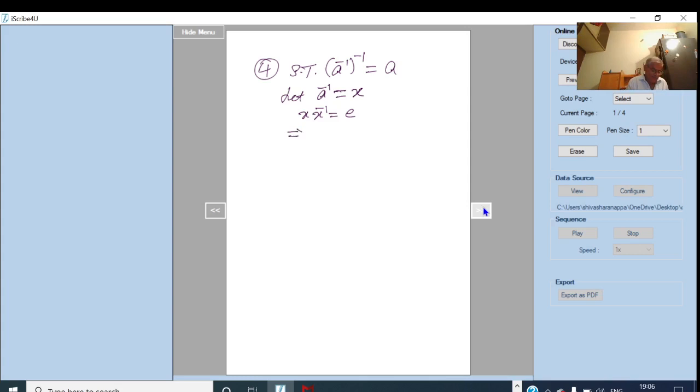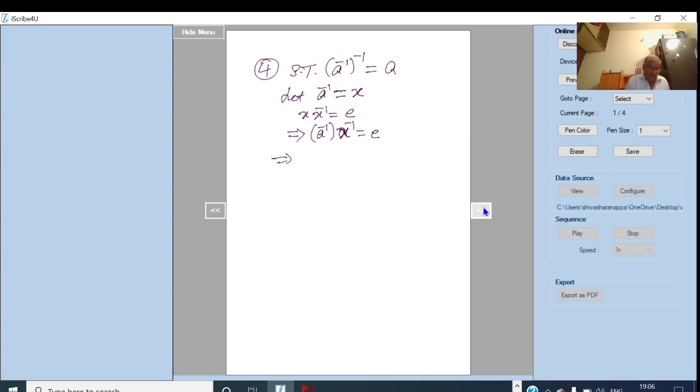Then this implies XX inverse, that is A inverse X inverse, is equal to E. X is nothing but A inverse.